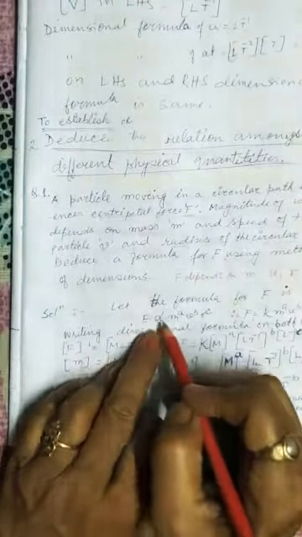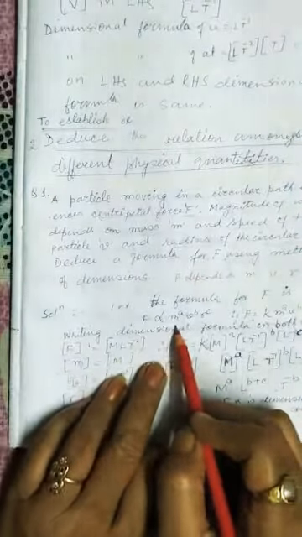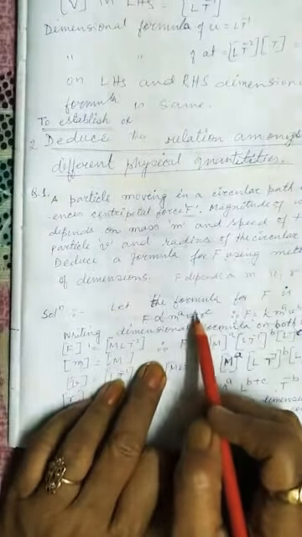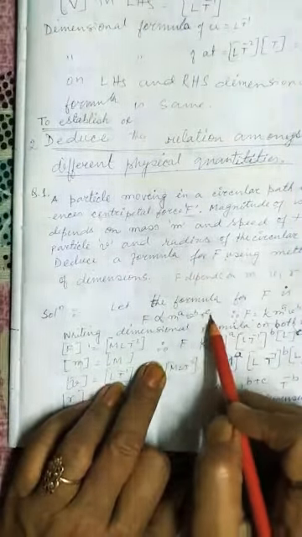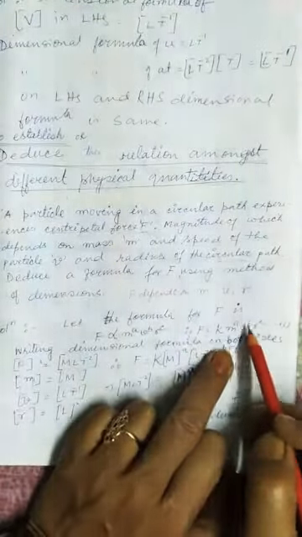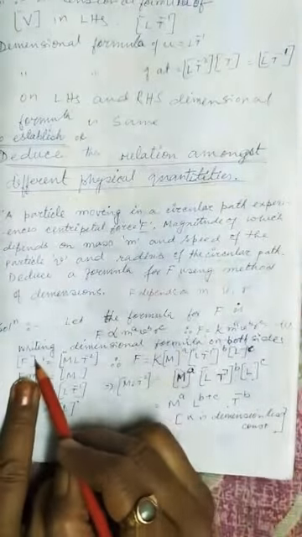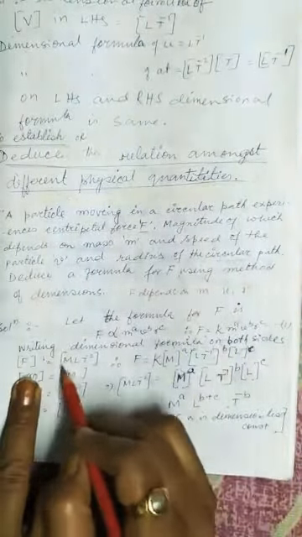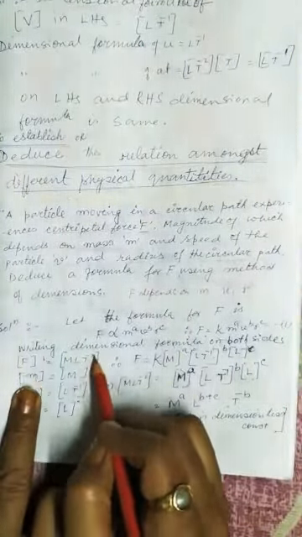So F is directly proportional to m to the power a, v to the power b, r to the power c. As it is directly proportional, one constant will be used. So F is equal to k m to the power a, v to the power b, r to the power c. Force F, what will be its dimensional formula? M L t to the power minus 2.